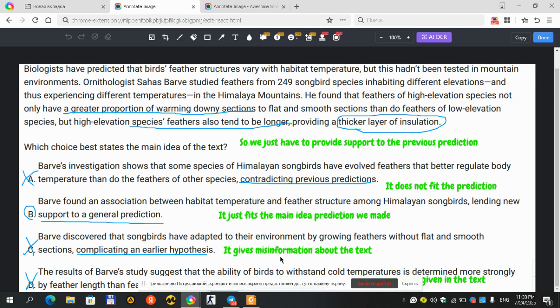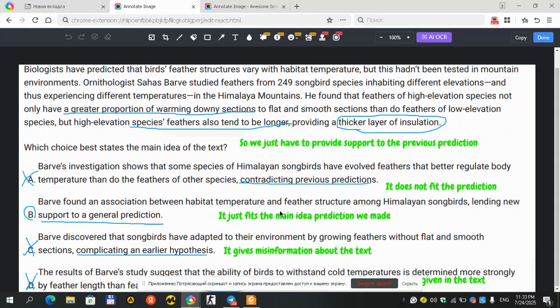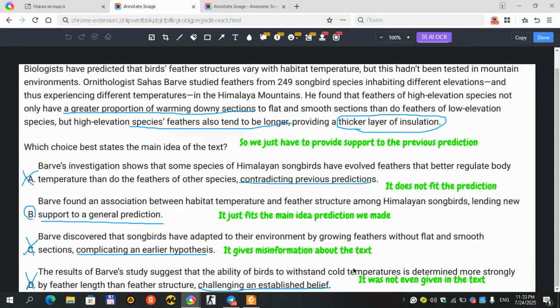D: The results of Barr's study suggest that the ability of songbirds to withstand cold temperatures is determined more strongly by feather length than feather thickness. So it also misinterprets our information, and it also says challenging an established belief. So it should be incorrect. It wasn't even given in the text. So it is not correct at all, which means our answer is B.